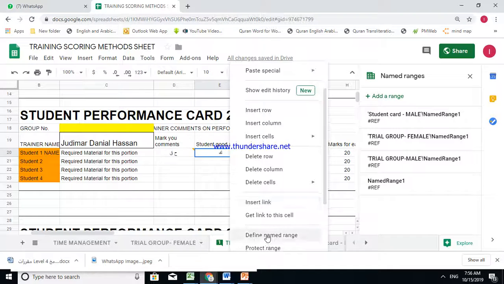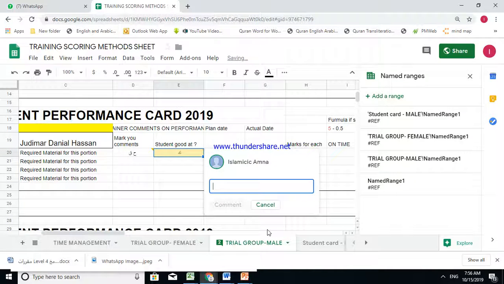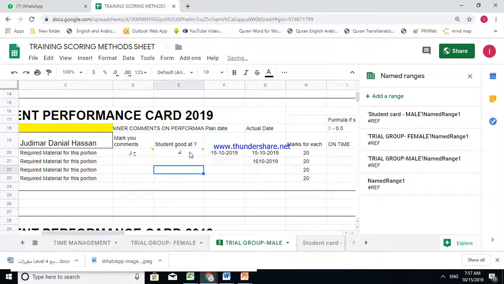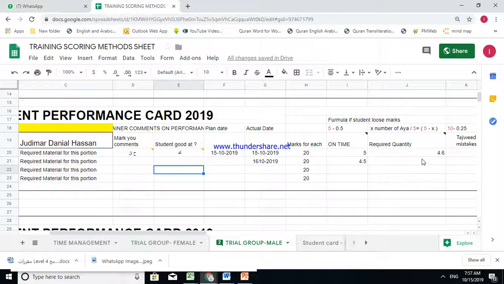You can write a comment: the student is good at what? For example, in med, he's very good. Alright? So that is an extra point for the student. بارك الله فيكم وجزاكم الله خيرا والسلام عليكم ورحمة الله وبركاته.